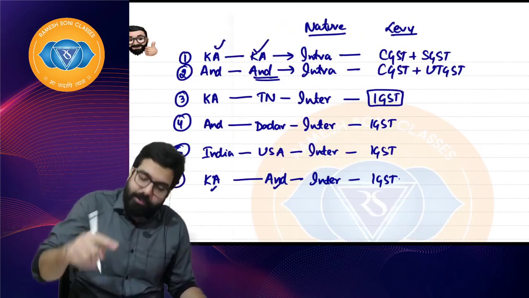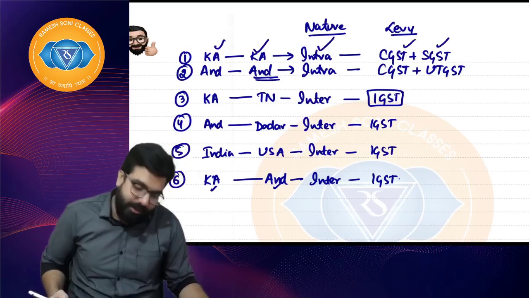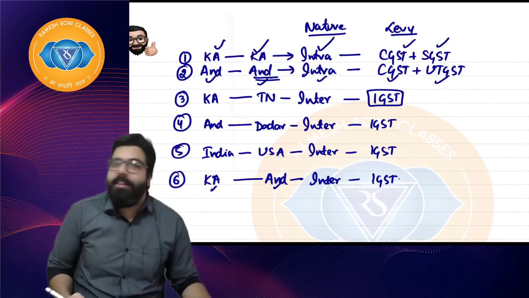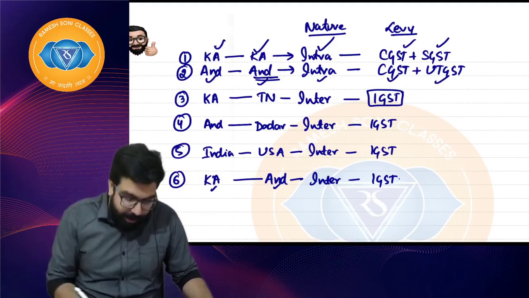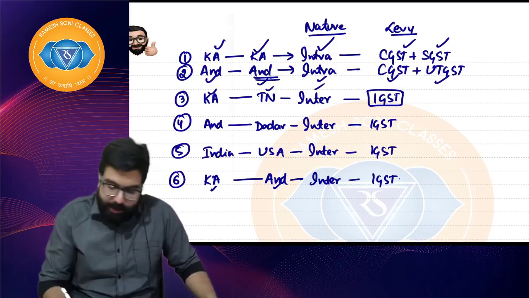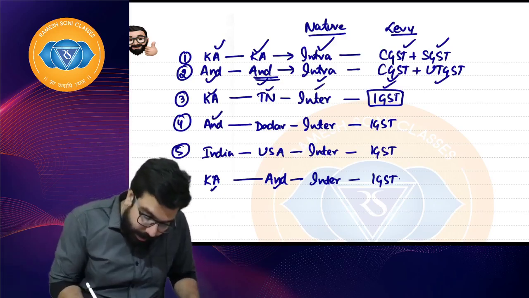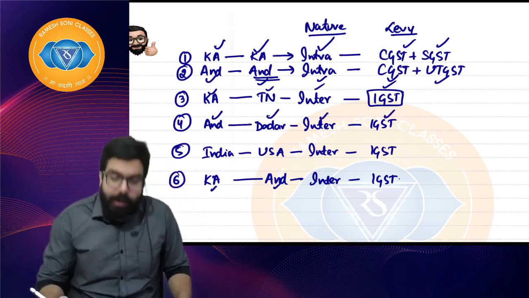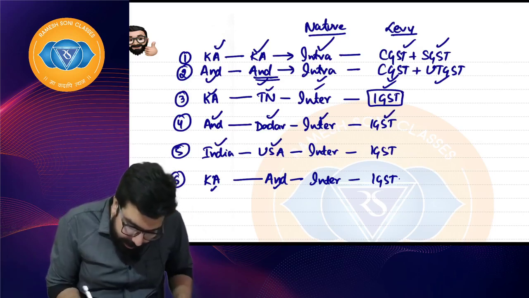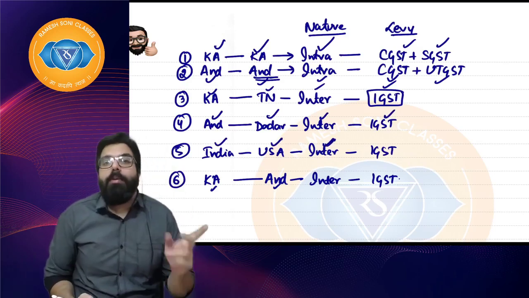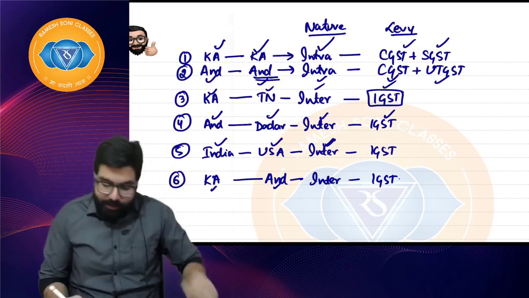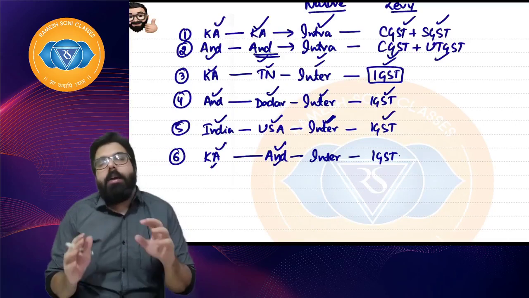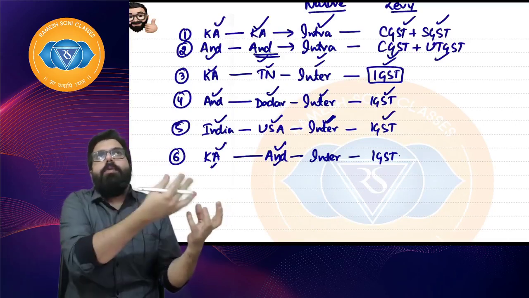Karnataka to Karnataka, same state, intra-state, we will levy CGST, SGST. Andaman to Andaman, intra-state, intra-UT, CGST and UTGST. Still we call it intra-state only. Karnataka to Tamil Nadu, interstate, and we levy IGST. Andaman to Dadra, different UT, interstate, IGST. I hope everyone is clear. India to US, international, but in GST we call international as interstate only, and I levy IGST. Karnataka to Andaman, Karnataka state, Andaman UT, one state to one UT, interstate.